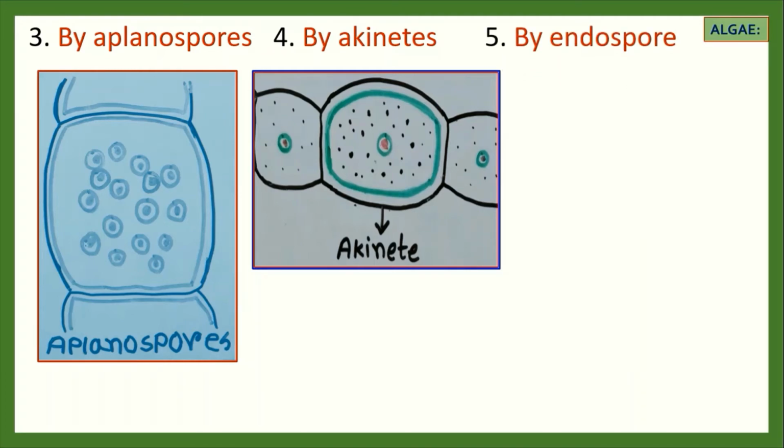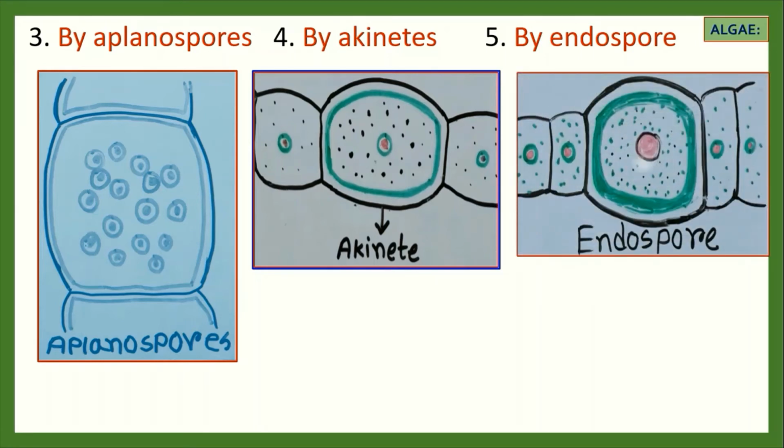Now the last one is by endospore. Development of a large number of endospores takes place inside the mother filament in most of the members of the class Myxophyceae. Endospores give rise to new plants under favorable conditions. This one is the figure of endospore.